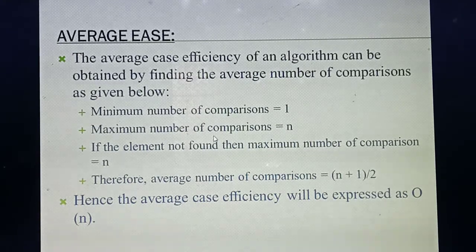For example, if you are storing 10 values, what's the value of n now? 10. So 10 comparisons you can do. If the element is not found till the nth value, you can say it's the worst case. So the average number of comparisons is calculated as n plus 1 by 2.